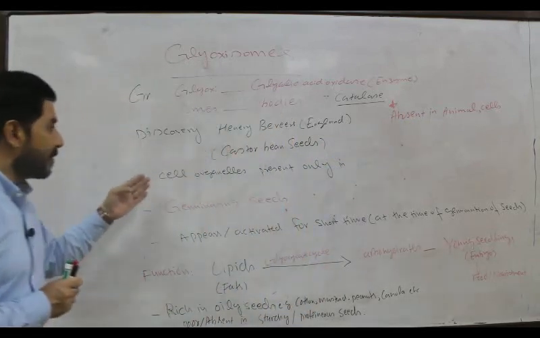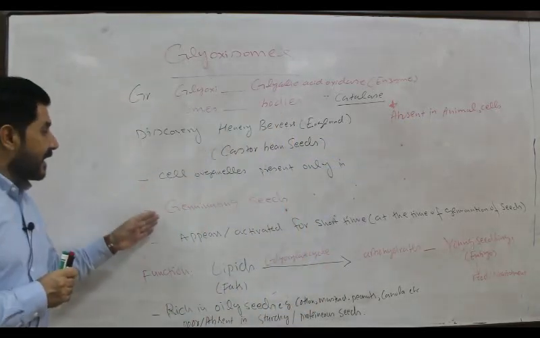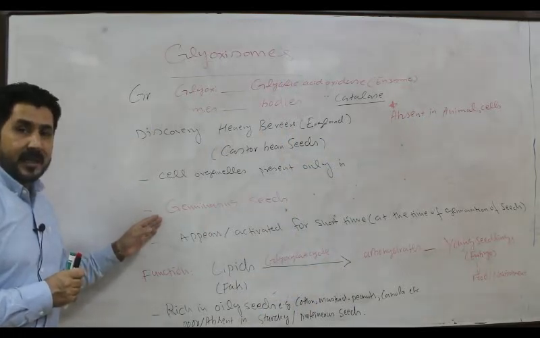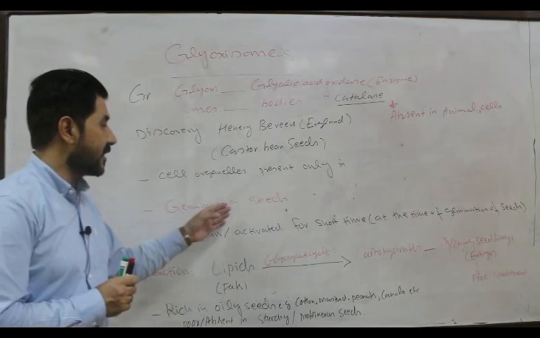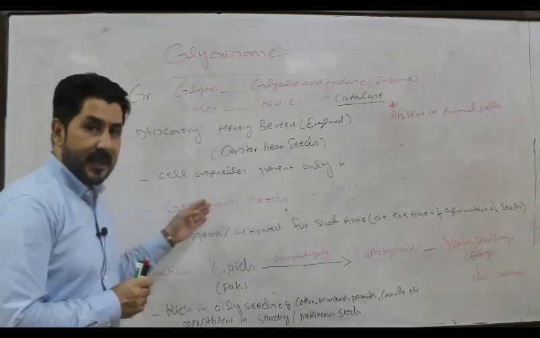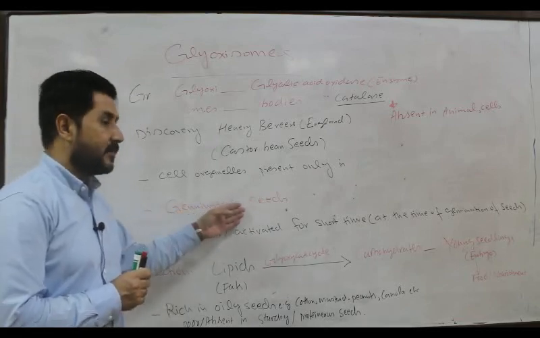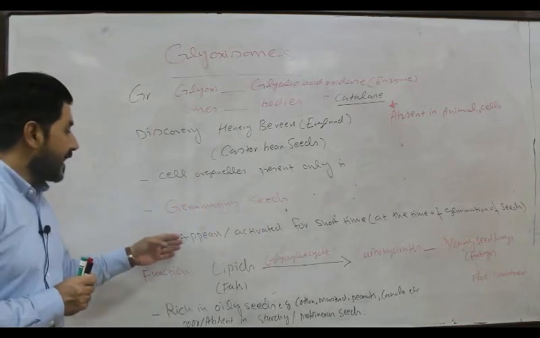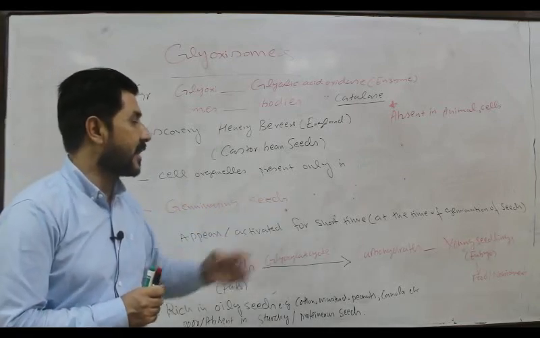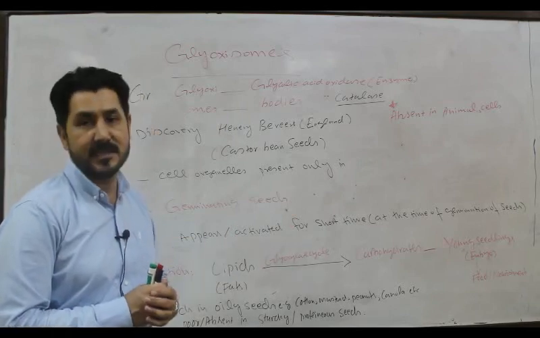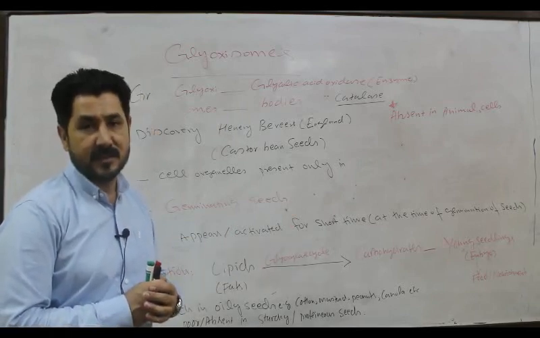And in plant cells, they are only activated or functioning at the time of germination of seeds, appearing for a short period of time when there is germination.